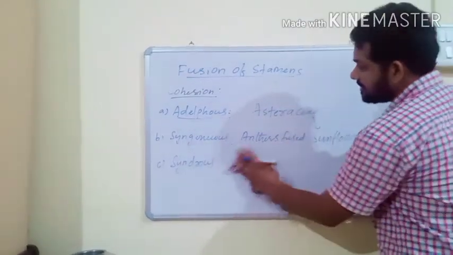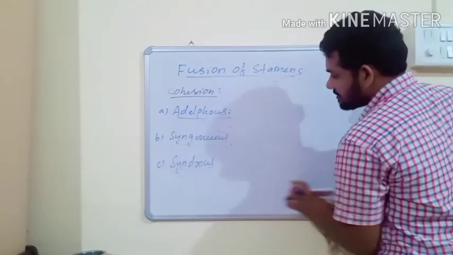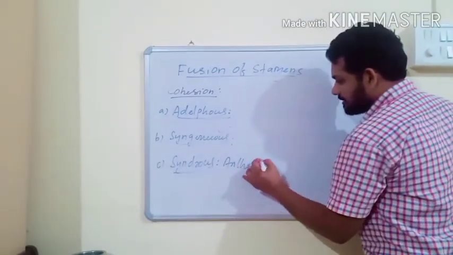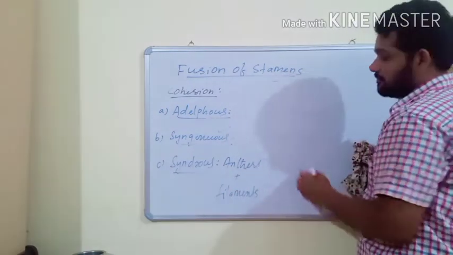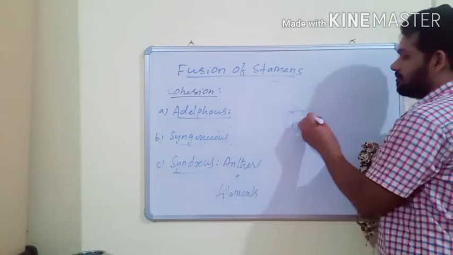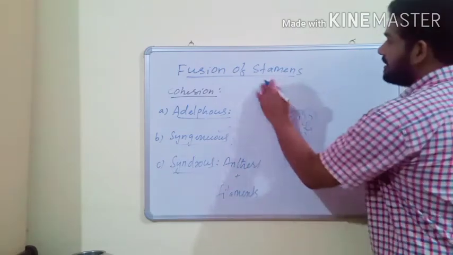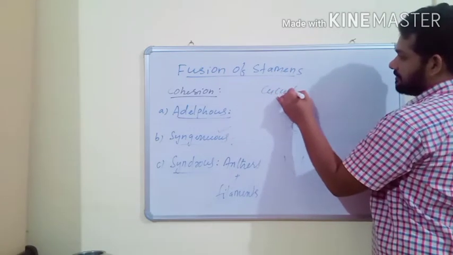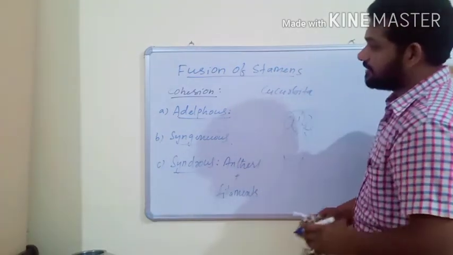And last condition is called synandrous. In synandrous condition, both anthers and filaments are fused. Anthers and filaments, both are fused. And this condition is known as synandrous condition. Synandrous condition can usually be observed in cucurbita. So these are the three different types of cohesion.